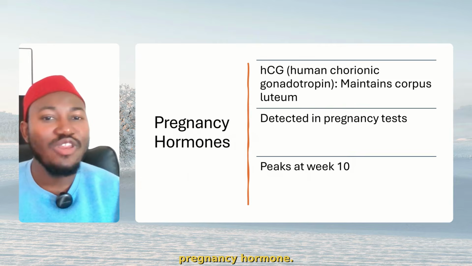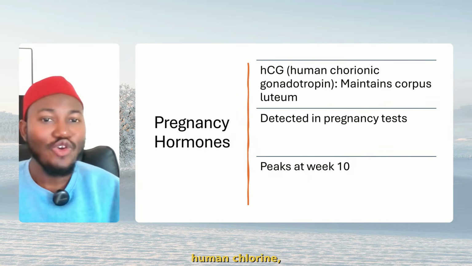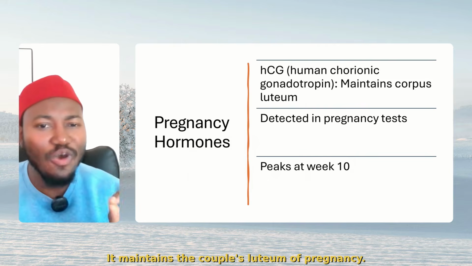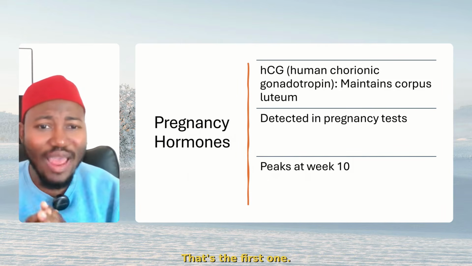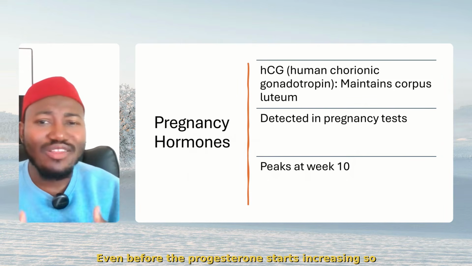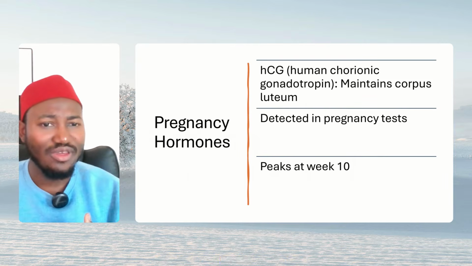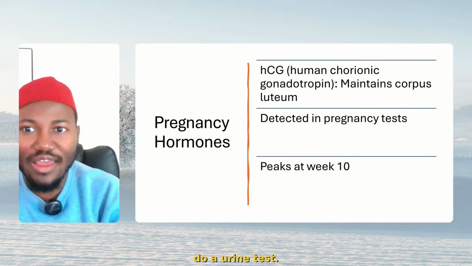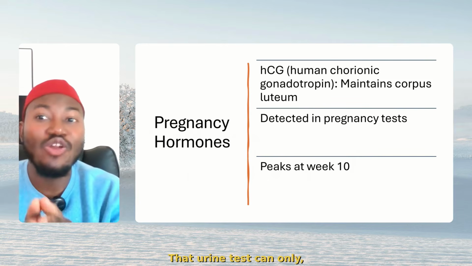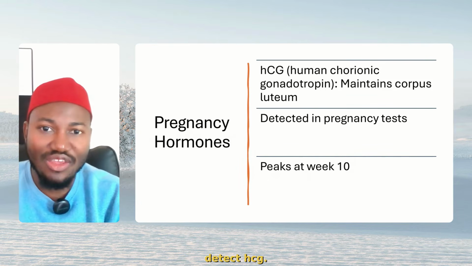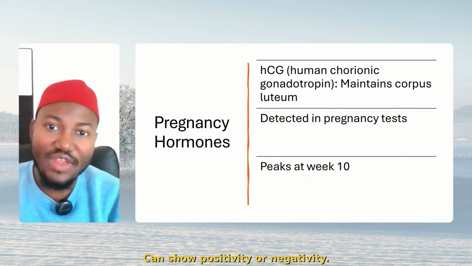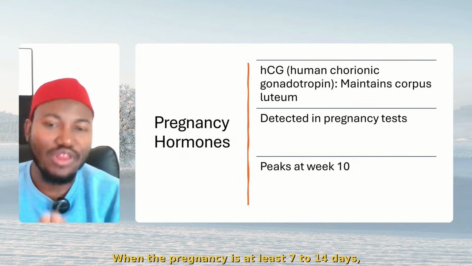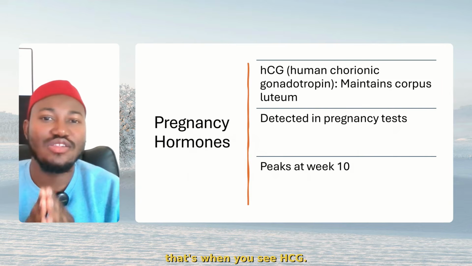Now, the first pregnancy hormone is HCG, human chorionic gonadotropin. What does it do? It maintains the corpus luteum of pregnancy. That's the first one, even before the progesterone starts increasing so much. That's why for pregnancy tests, we ask you to do a urine test. That urine test can only detect HCG, and can show positivity or negativity when the pregnancy is at least 7 to 14 days. That's when you see HCG.